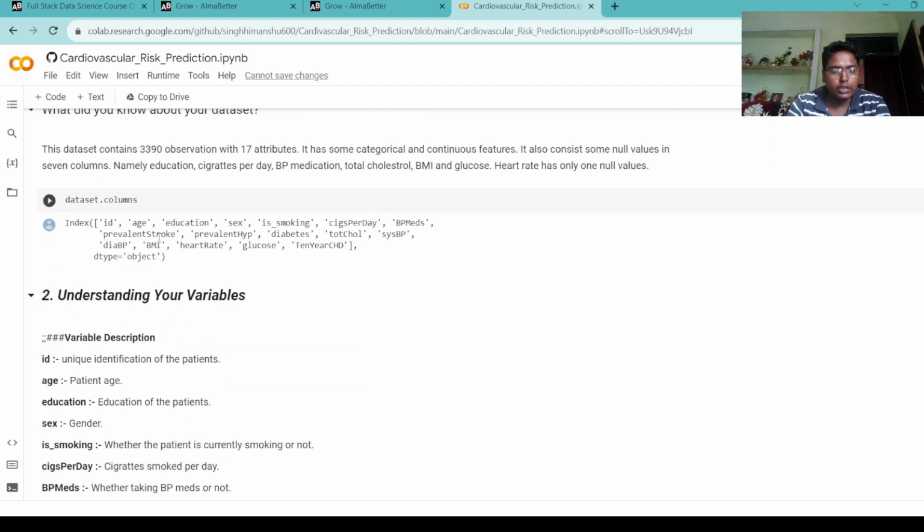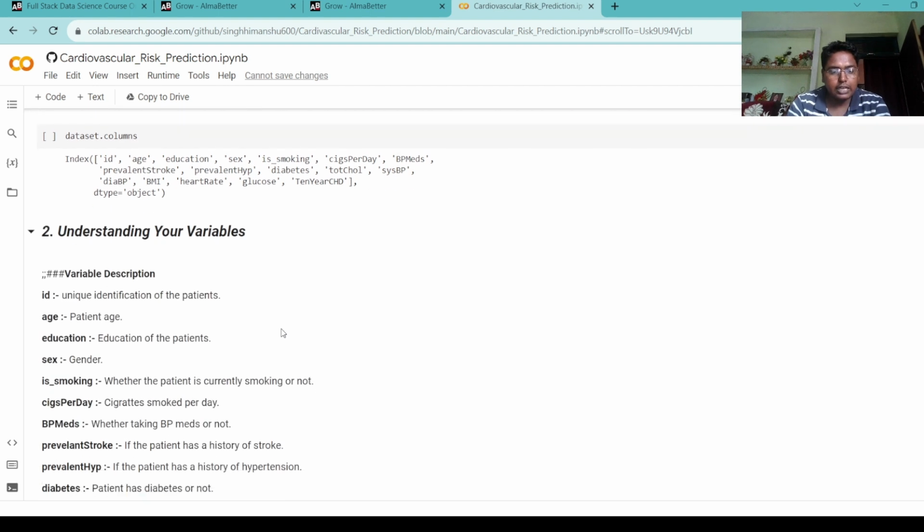Next we understand our variables. ID shows a unique identification of the patient. Age, education of the patient. Sex shows gender. Is smoking shows whether the patient is currently smoking or not. Cigarettes per day means cigarettes smoked per day. BP meds shows whether taking BP meds or not. Prevalent stroke, if the patient has a history of stroke. Prevalent hypertension, if the patient has a history of hypertension.